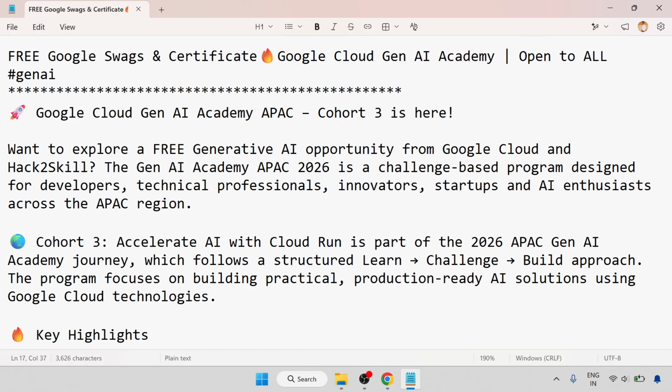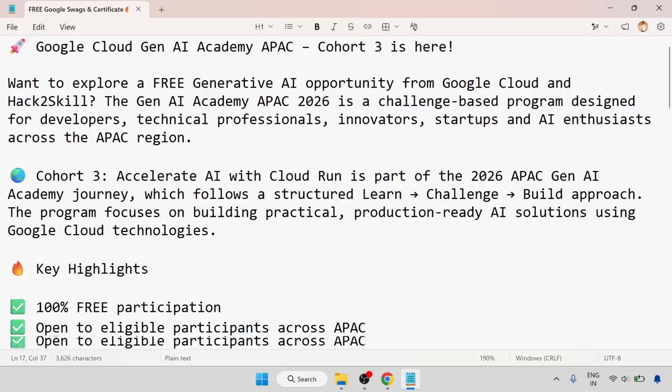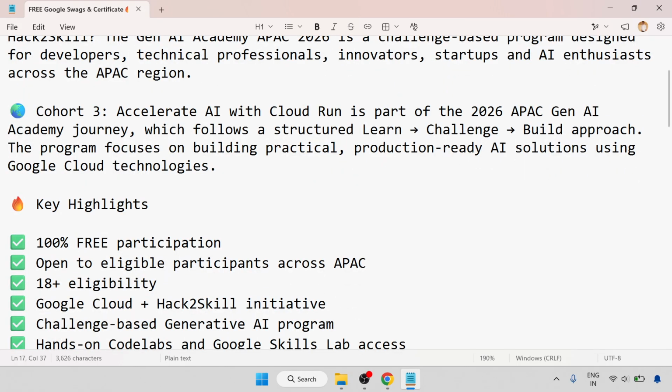Google Cloud Gen AI Academy APAC Cohort 3 is here. Want to explore a free generative AI opportunity from Google Cloud and Hack2Skill? The Gen AI Academy APAC 2026 is a challenge-based program designed for developers, technical professionals, innovators, and startups across the APAC region. Cohort 3, Accelerate AI with Cloud Run, is part of the 2026 APAC Gen AI Academy journey, which follows a structured learn, challenge, build approach. This program focuses on building practical, production-ready AI solutions using Google Cloud technologies.